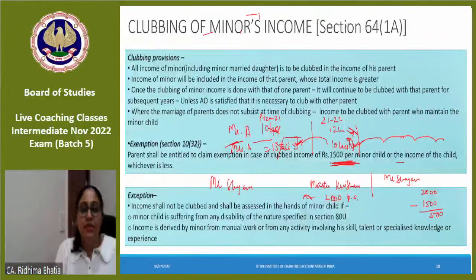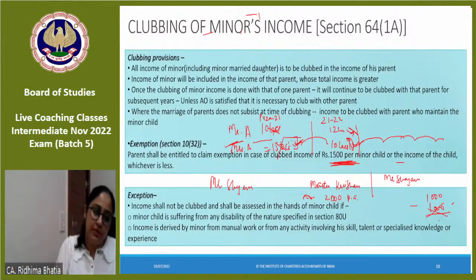Now, had this interest been 1000 rupees, how much exemption would you get? You would get 1000 instead of 1500. Okay? Clear? So clubbing provisions are the same.